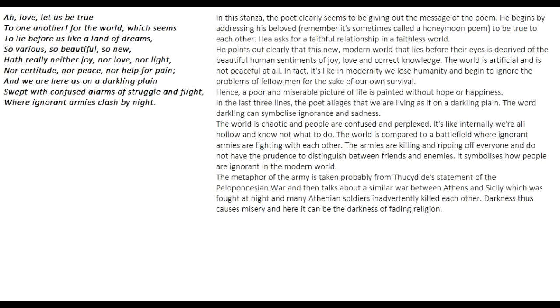He says, our love, let us be true to one another. Okay, let us be faithful in our loves. Let us be true to one another, never deceive. Okay, so this is what he's saying. He asks for a faithful relationship in a faithless world. He says that the world is faithless. At least we can be faithful to each other. That is what he's saying.